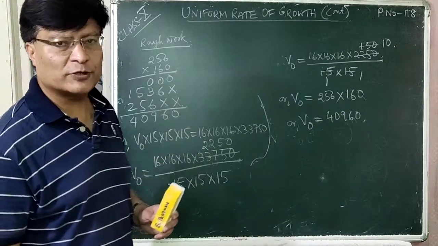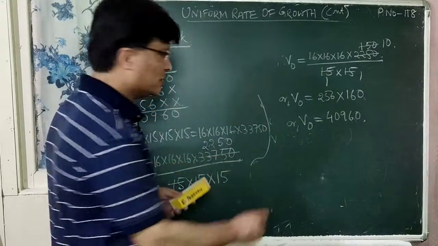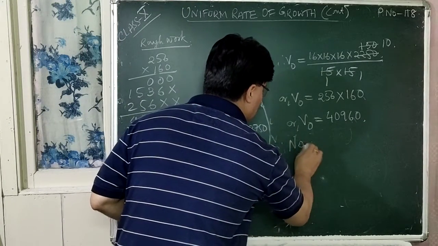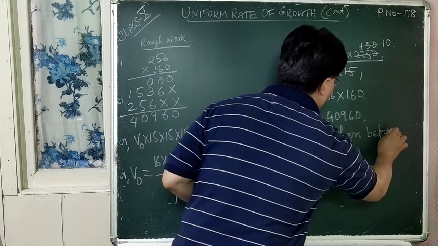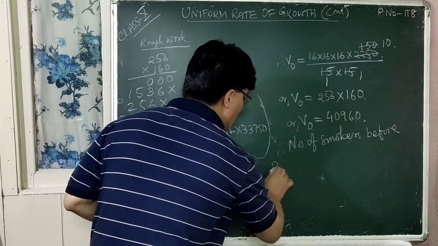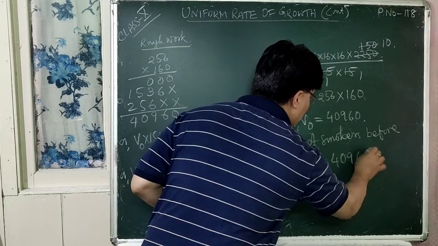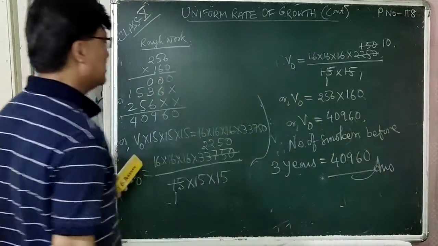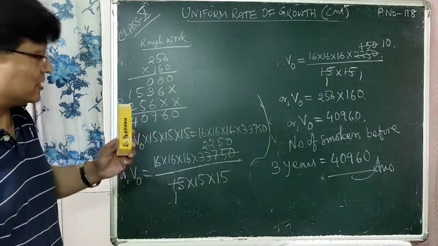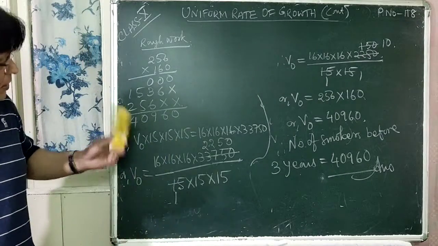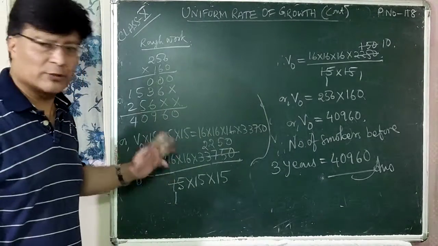The total number of smokers before 3 years was 40,960. So this is your answer. Therefore, the number of smokers before 3 years is equal to 40,960. So this is the answer. I think you have understood the question. This is also an important question, so you can copy it. So this much is for today.